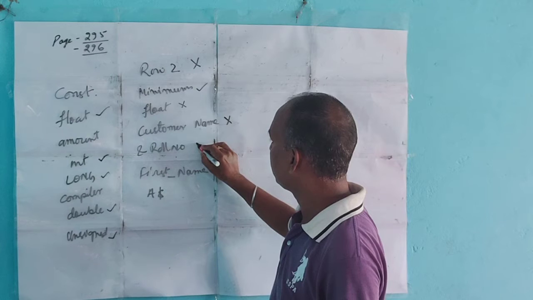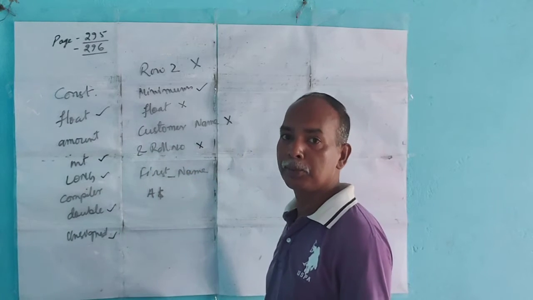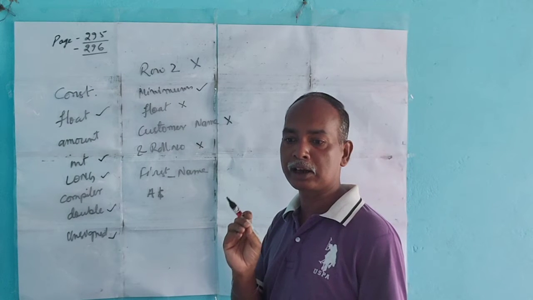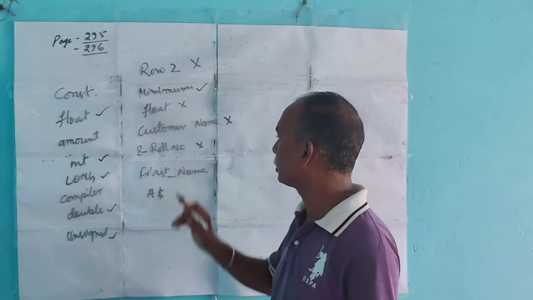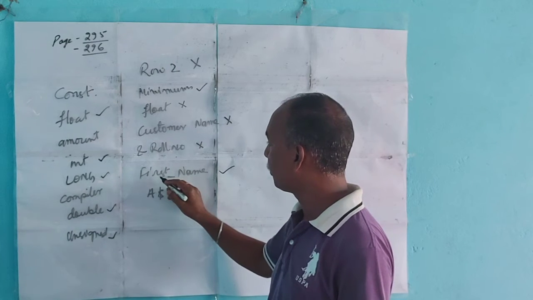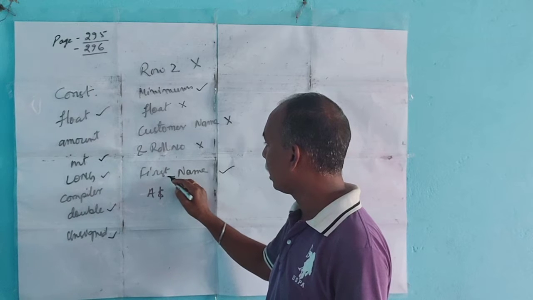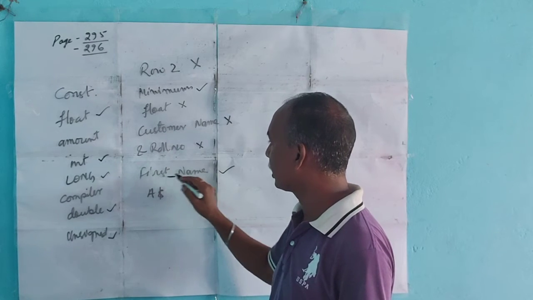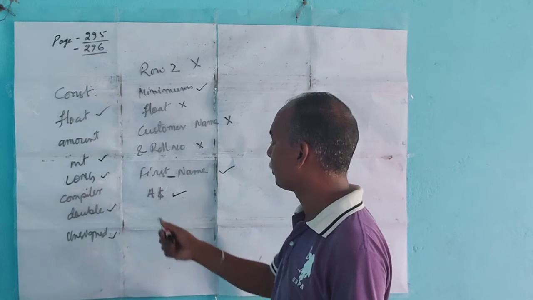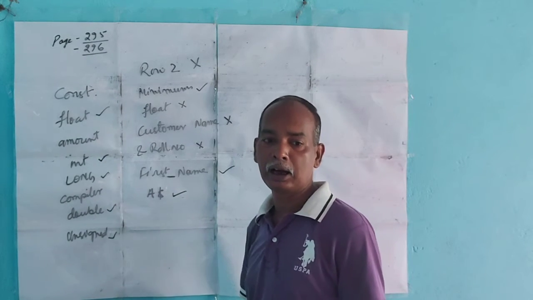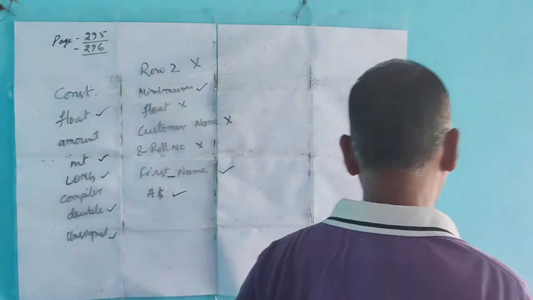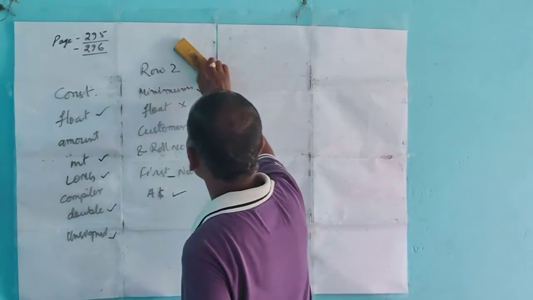Roll number is invalid. The first character must be an alphabet. No numbers or special characters can be used before the variable name, so it is invalid. First name is valid because an underscore character can be used between first and name, so it is valid. $1 is invalid because the first character must be an alphabet. Now come to question number 3.